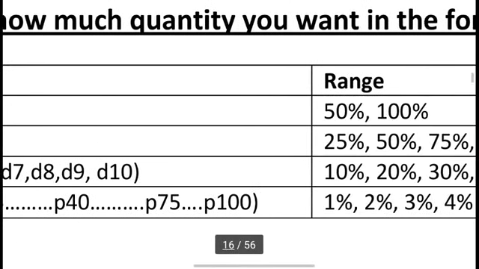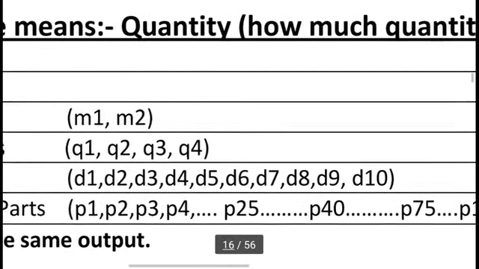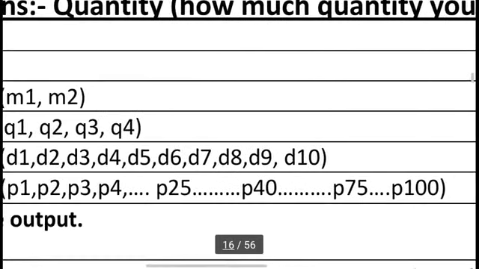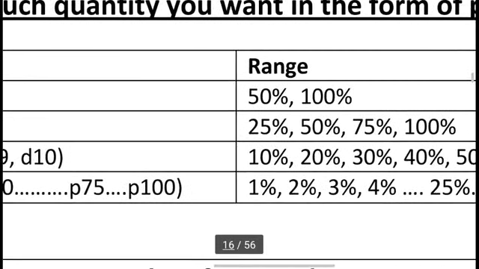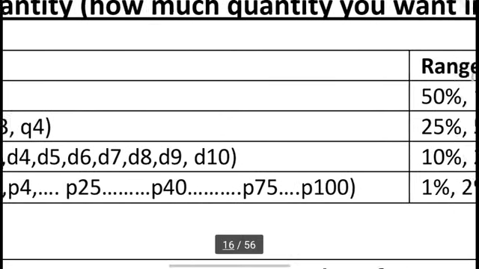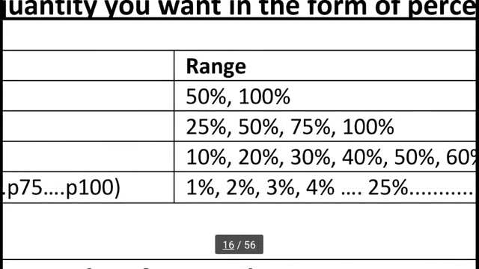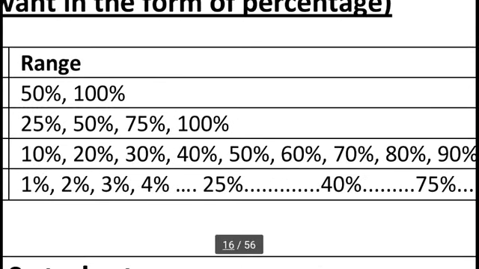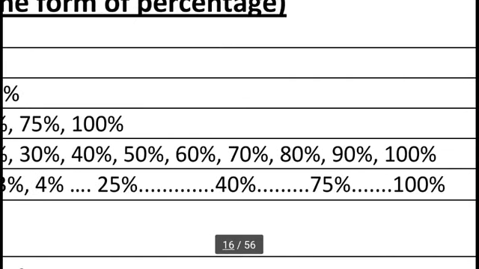D1 refers to 10%, D2 refers to 20%, D3 refers to 30%, D4 refers to 40% and so on. D5 refers to 50%, D6 refers to 60%, D7 refers to 70%, D8 refers to 80%, D9 refers to 90% and D10 refers to 100%.